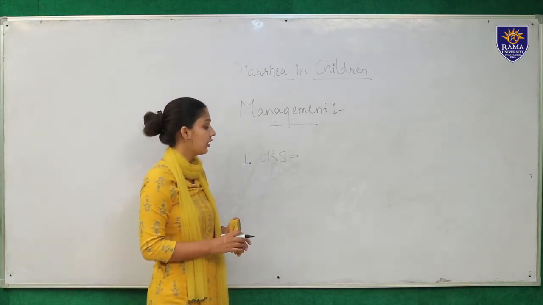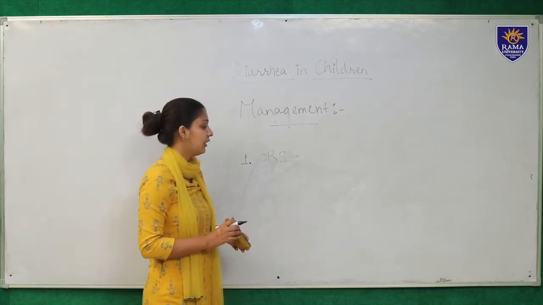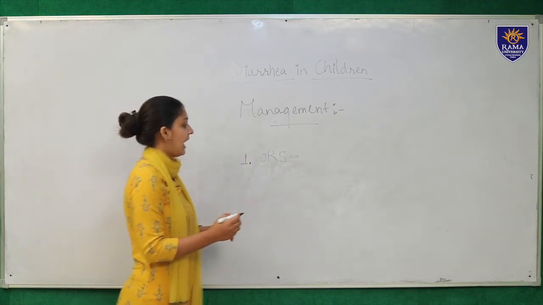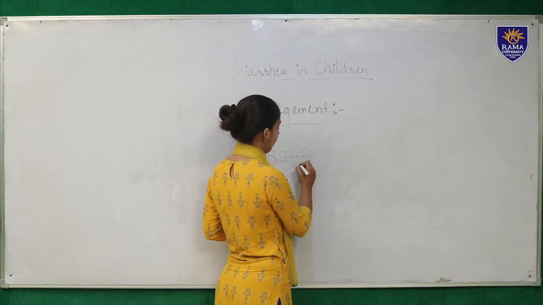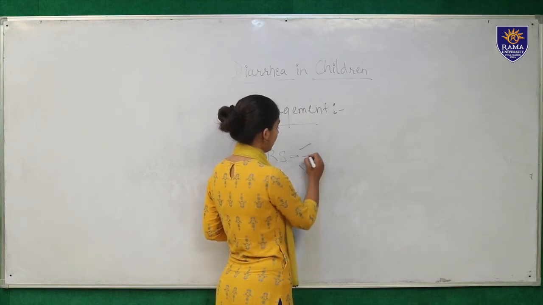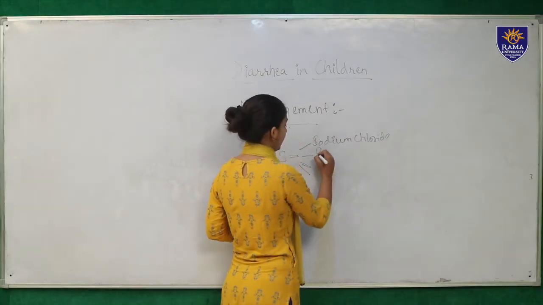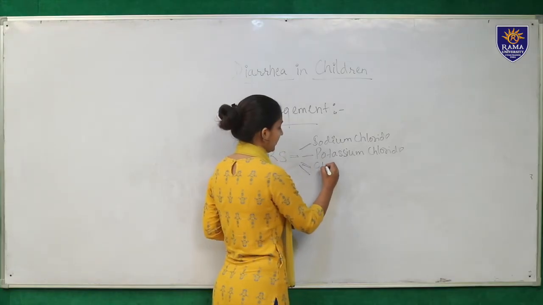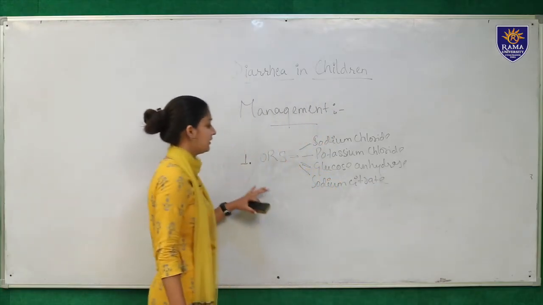A minimum of 1 liter of water is to be consumed in case of dehydration or diarrhea to correct your dehydration. In a packet of ORS, the composition of ORS, there are 4 major components. So first one is your sodium chloride, potassium chloride, glucose anhydrous and sodium citrate. So these are the 4 components which are present in your ORS.